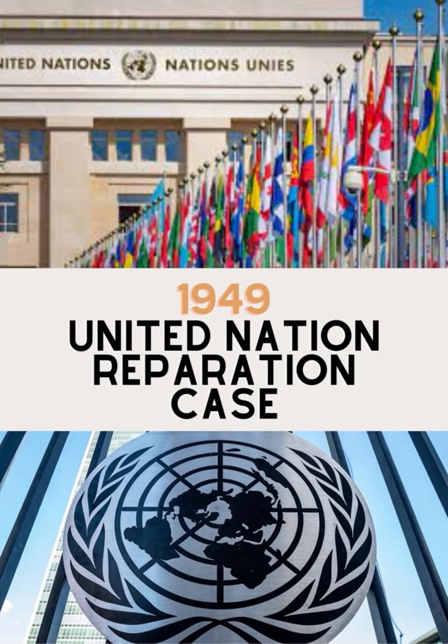The example of international personality is the 1949 Reparation case of the ICJ. What is the importance of this case? The capacity of the UN to bring an international claim against the responsible government of a non-member state, to enable the Secretary-General to obtain reparation for injuries suffered by the agents of the organization.